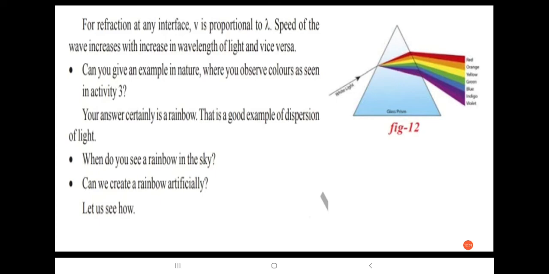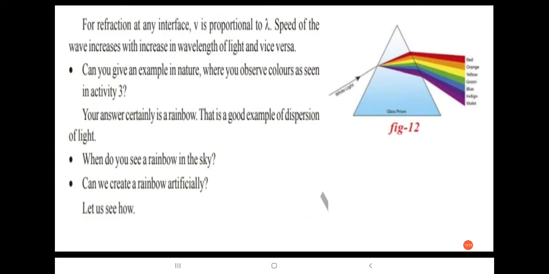Due to refraction, reflection and dispersion of sunlight, when the sunlight passes through the raindrops, we can see the rainbow in the sky.